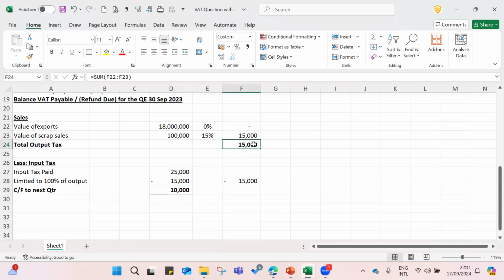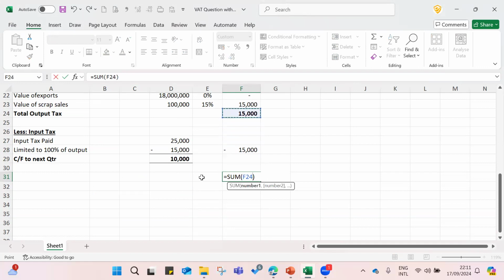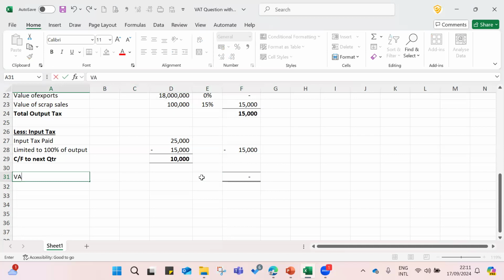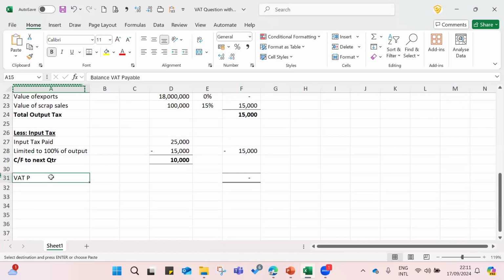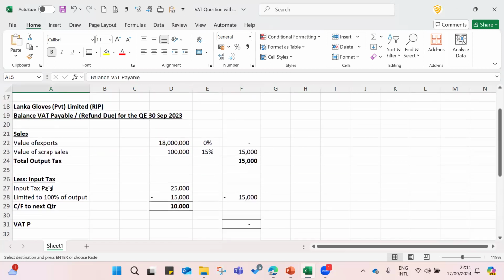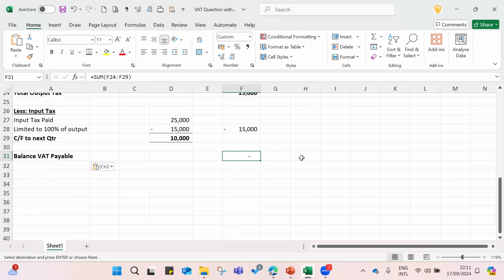Then you set off this output with inputs, right? And there won't be any balance payable, right? Then VAT, sorry, not to write it down, the balance VAT payable would be how much? 0. Hope this is clear, right?